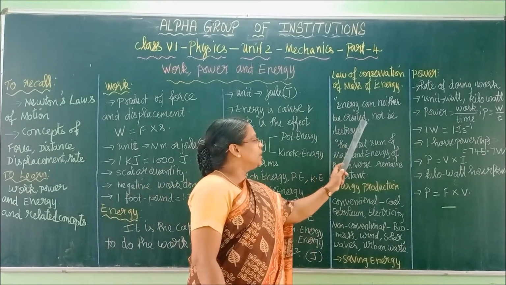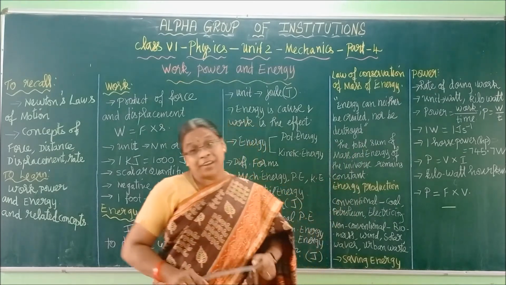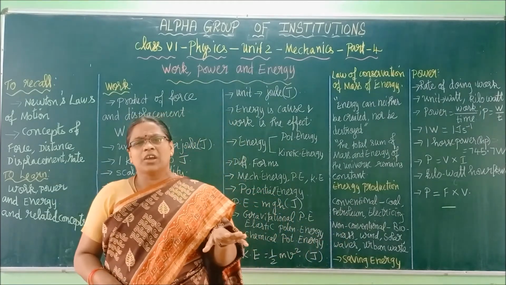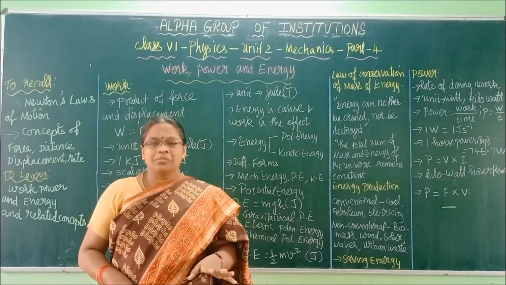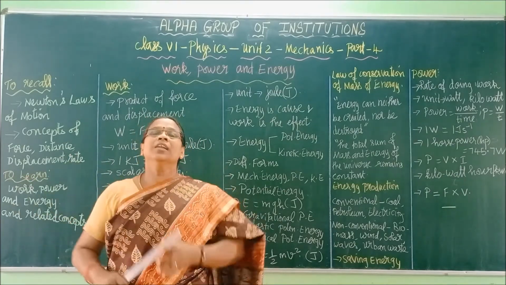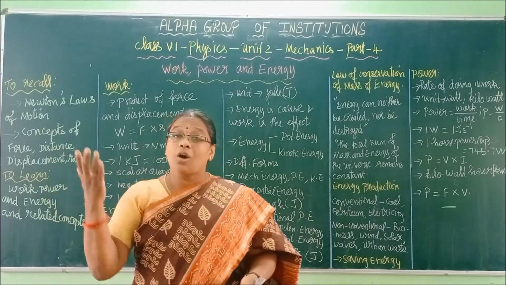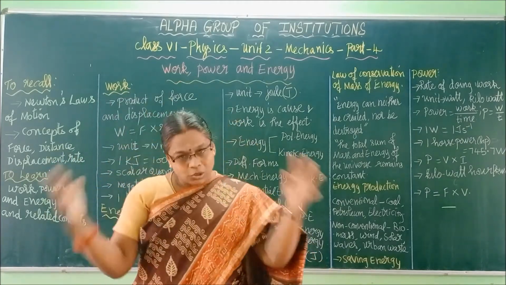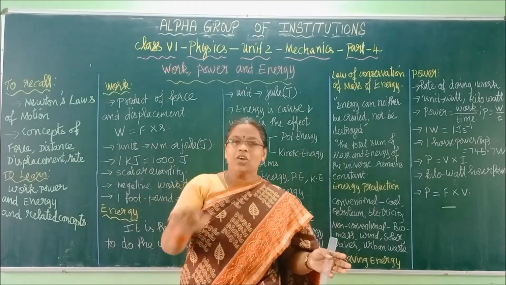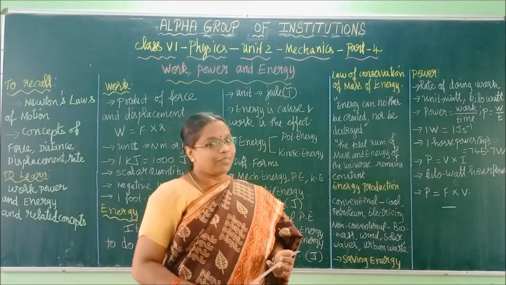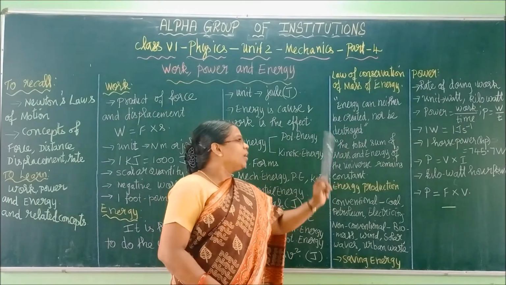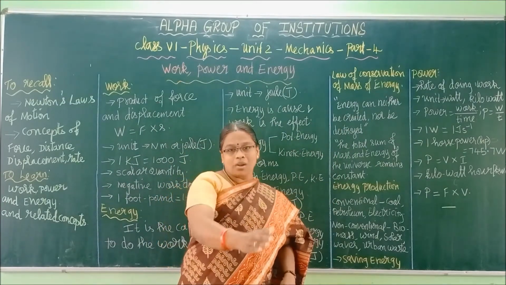Energy can neither be created nor be destroyed. So you cannot create anything. You don't have any power to create or destroy anything. Whatever is there, you have the authority to take in one form and convert it into another form, and what is converted will also be given back to the universe itself. Right? You cannot create your own universe. It doesn't have any supreme power. So that is called this law: energy can neither be created nor be destroyed, but it will be transformed from one form to another.